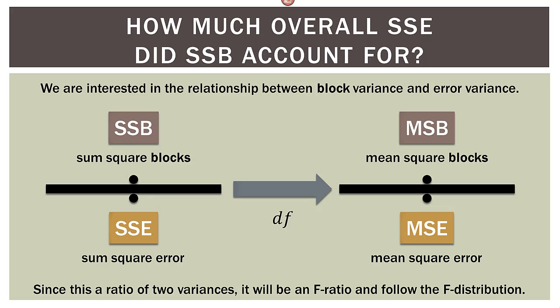Now, since this is a ratio of 2 variances, if you remember from previous videos, we will be using the F ratio, and it will follow the F distribution. And that is why when you look at an ANOVA output in Excel or SPSS or SAS, whatever it might be, it will give you an F ratio, or an F test, or an F value with a significance. Well, here it is. This is where it comes from.